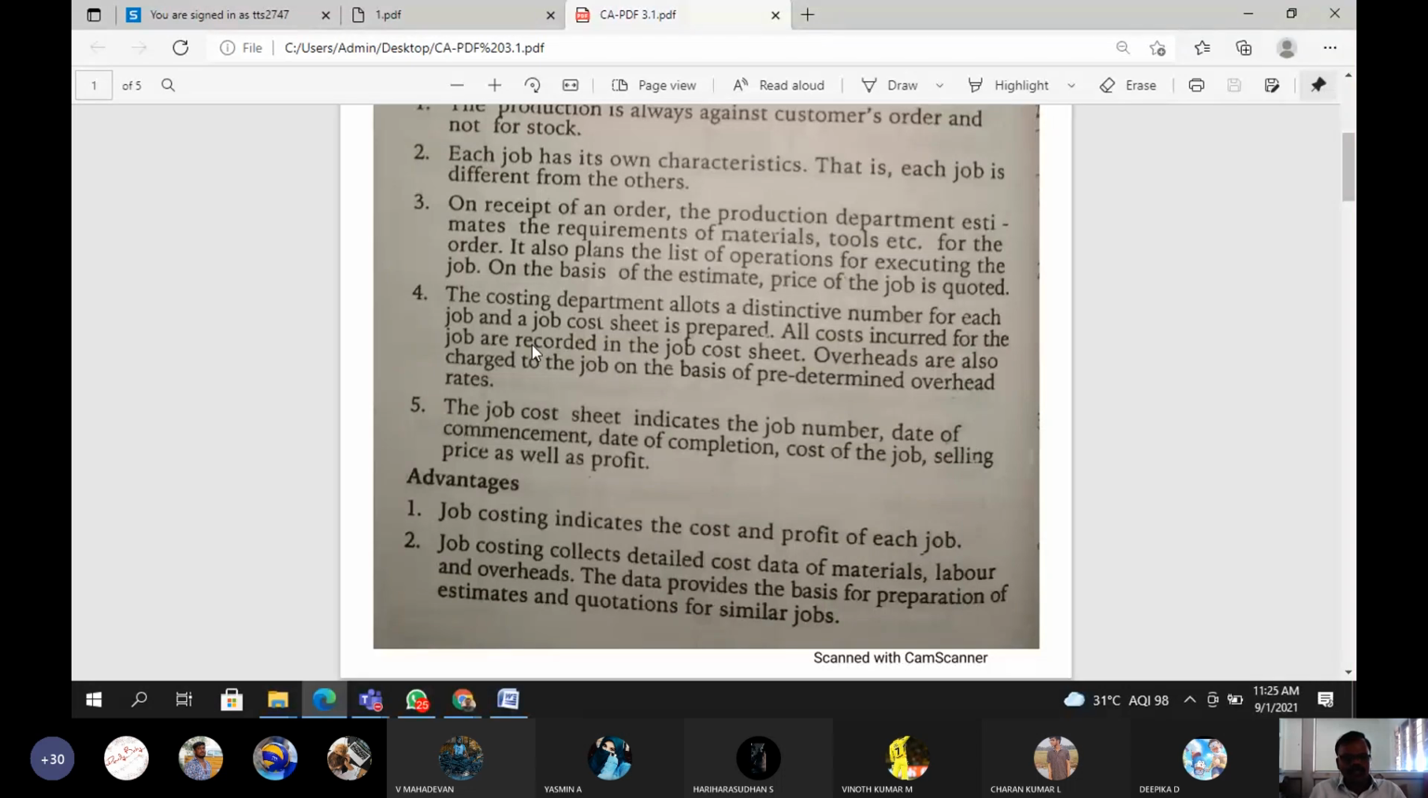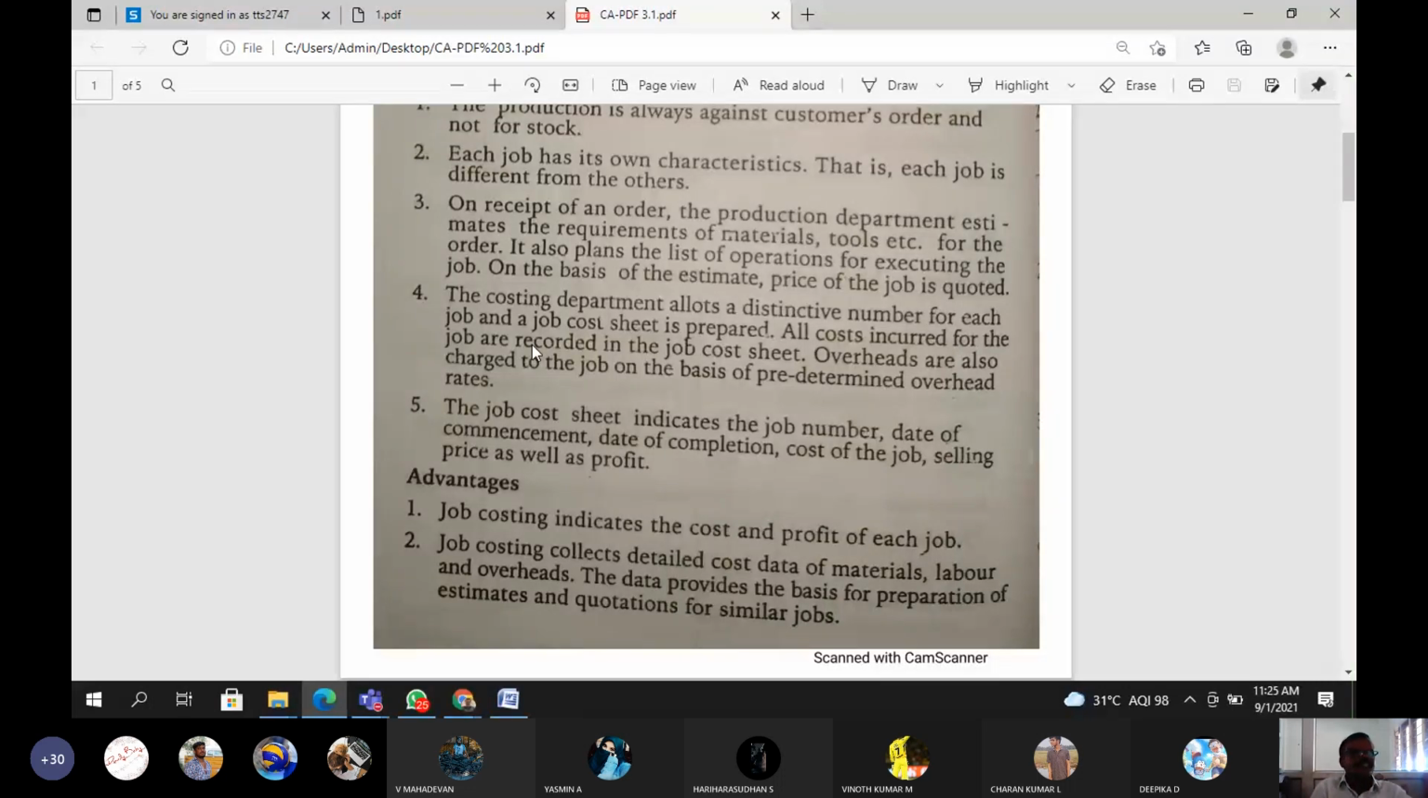Yes, what are the job cost sheet contents? What are the contents of job cost sheet? Especially job number. Job number means job number 101, 102, 307, 308. The job number means a particular work. That detail is also mentioned in job cost sheet.